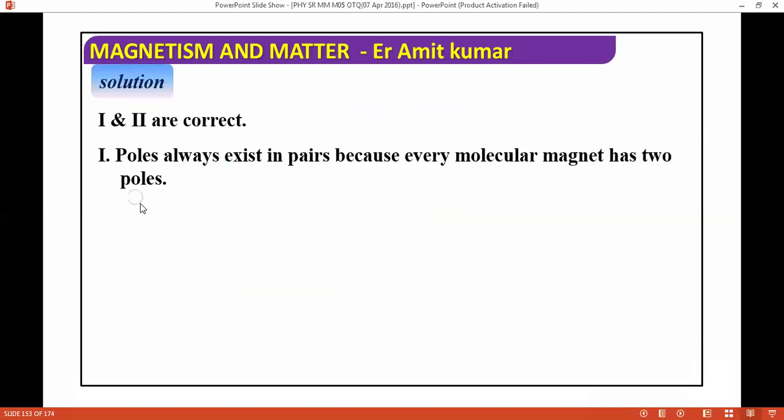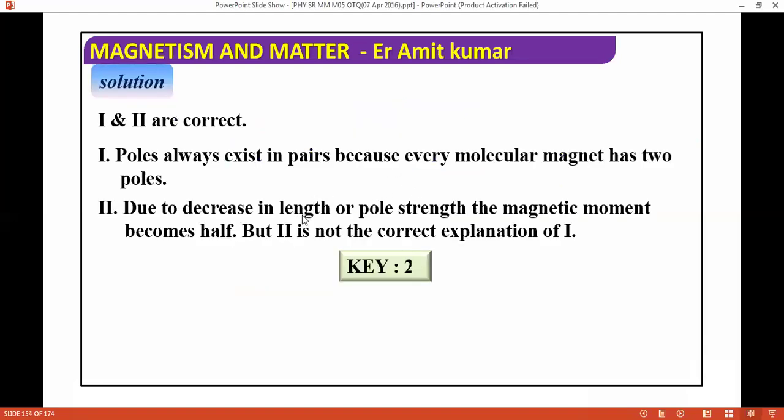So this we have done. Because every molecular magnet has two poles, due to the decrease in length or pole extent, the magnetic moment becomes half, but the second is not the correct explanation of the first. Next question.